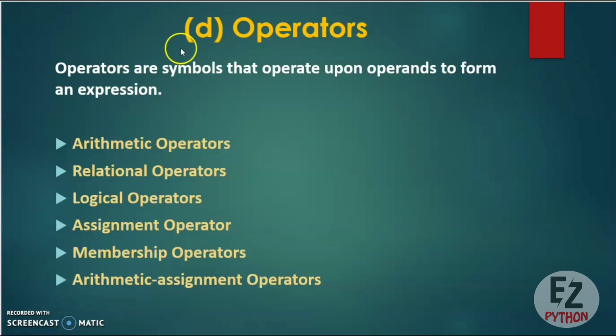The fourth type of token is operators. Operators are the symbols that operate upon operands to form an expression. So there are different types of operators like arithmetic operators, relational operators, logical operators, assignment operators, membership operators, and arithmetic assignment operators. I will discuss each one of them in detail in my next video.